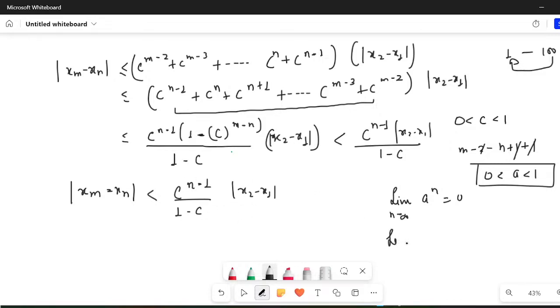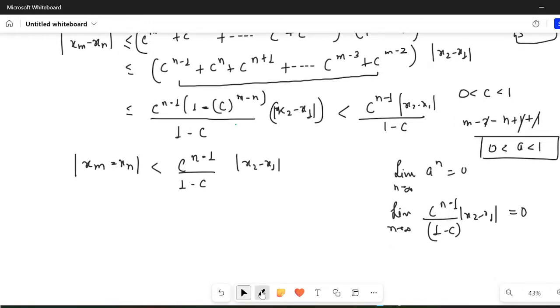So as n tends to infinity, c raised to power n minus 1 divided by 1 minus c times |x2 minus x1|, or I can actually use epsilon in such a manner that you're not able to get it right now. But understand, this limit would be equal to 0, because as n tends to infinity, c lies between 0 and 1 and there is an n here.